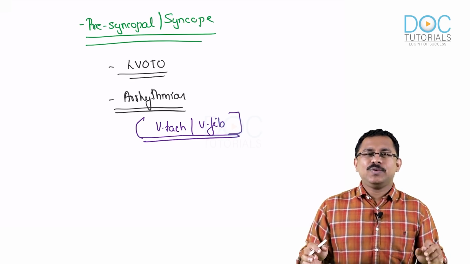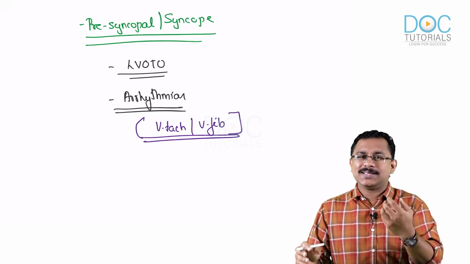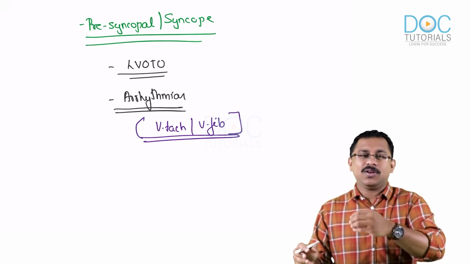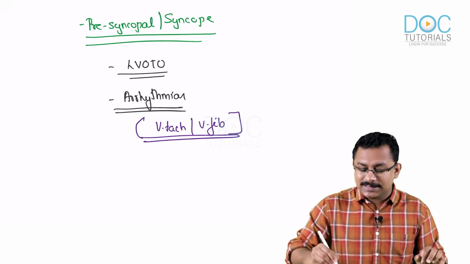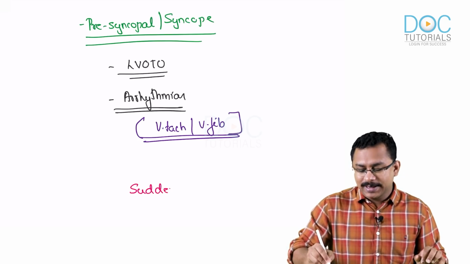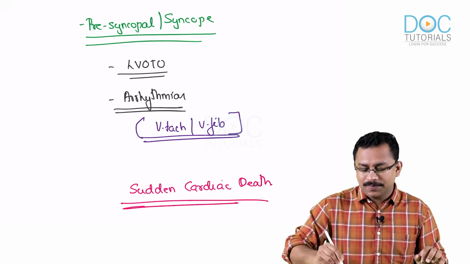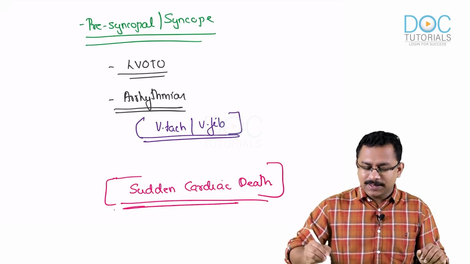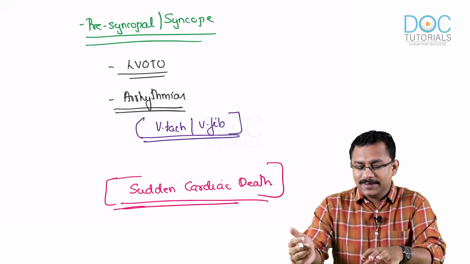But remember, do not think that these arrhythmias would only result in syncopal episodes, because sometimes another arrhythmia that occurs in the same patient would even result in something known as sudden cardiac death. Very, very important, because this is one imminent danger of hypertrophic cardiomyopathy. This is sudden cardiac death.